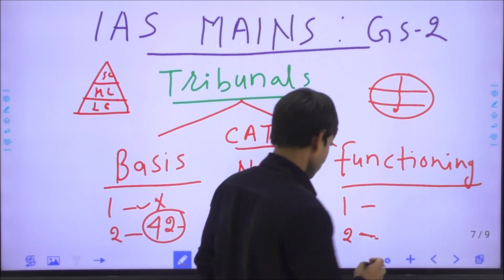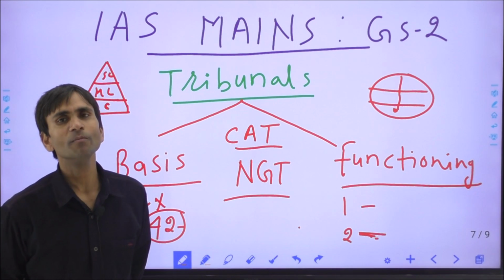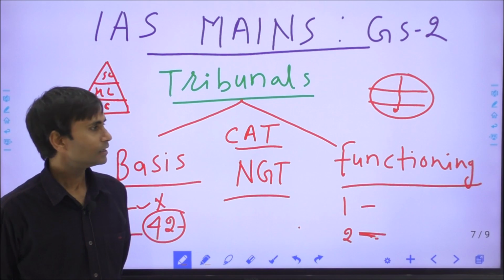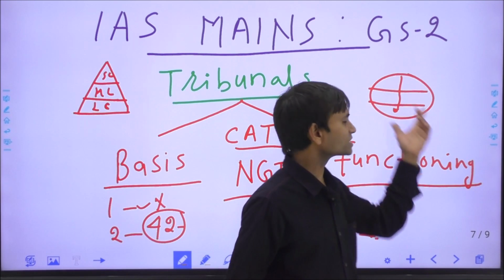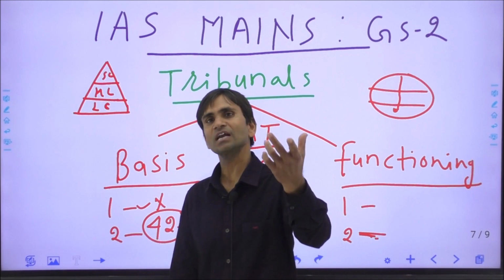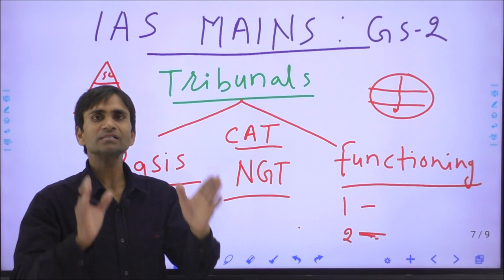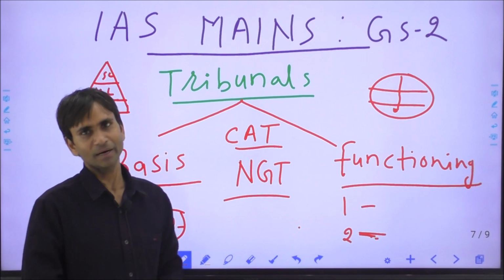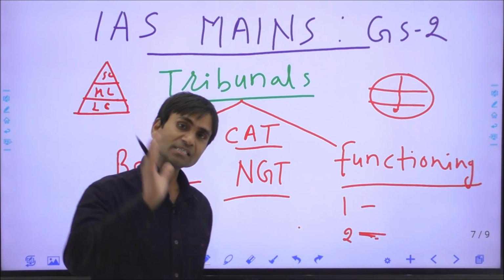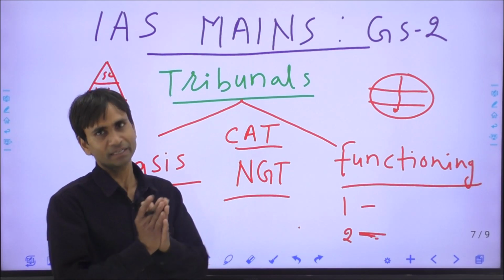And second is the functioning of tribunals, how effective it is. The Supreme Court and High Court are generally considered professional courts or professional bodies, because only people with a judicial background are authorized to take decisions in civil or criminal matters, simply persons having too much experience of judicial matters.